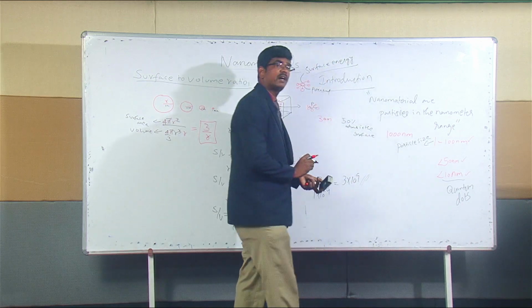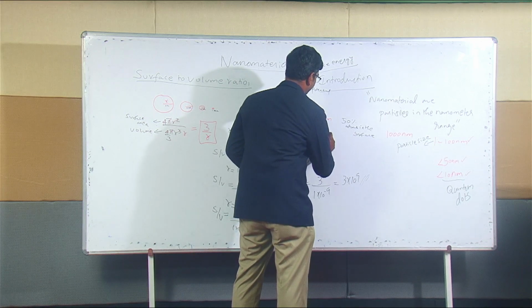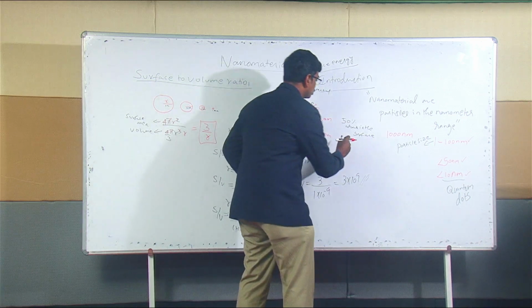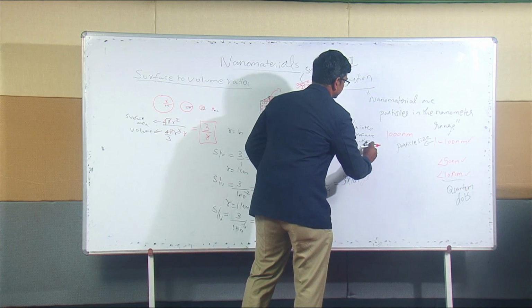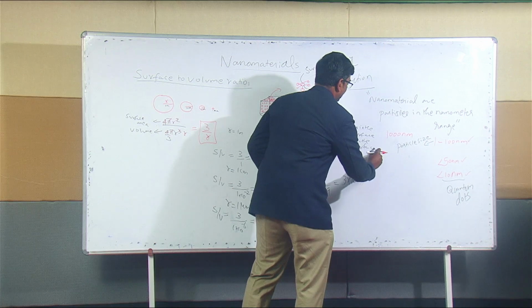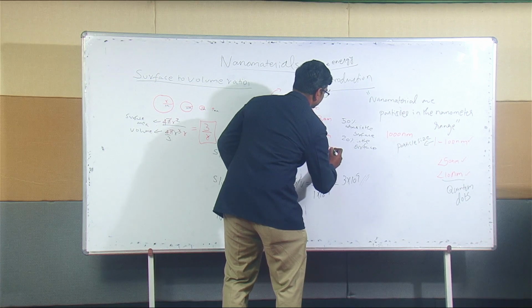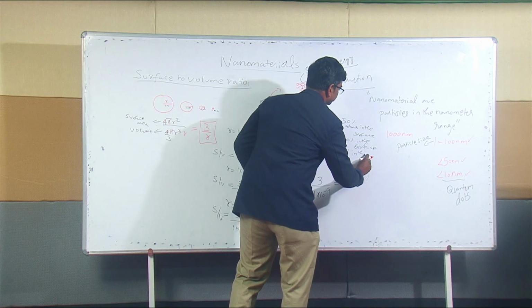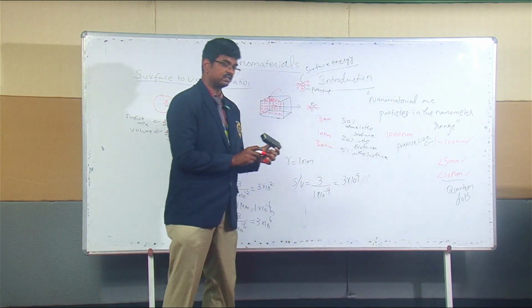If you take something around 10 nanometer, there will be 20% on the surface. And if you go for 30 nanometer, only about 5% of atoms are on the surface, right?